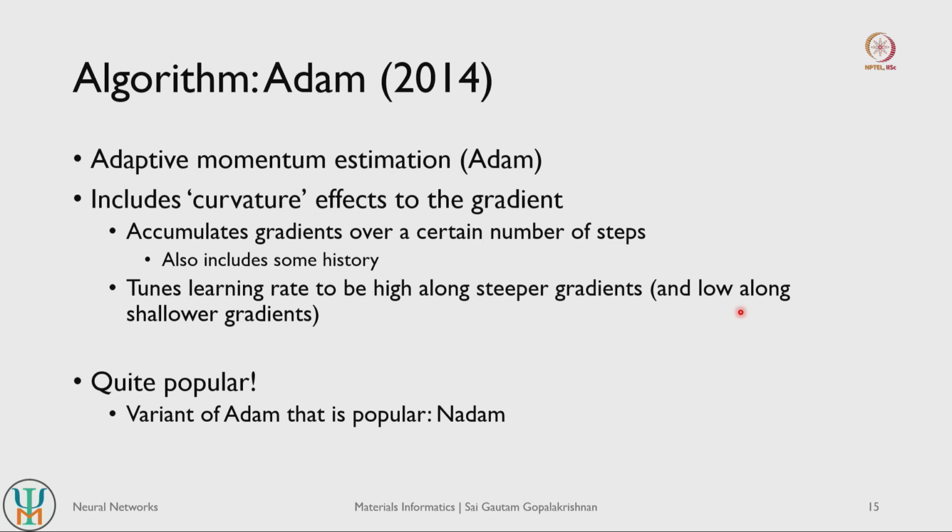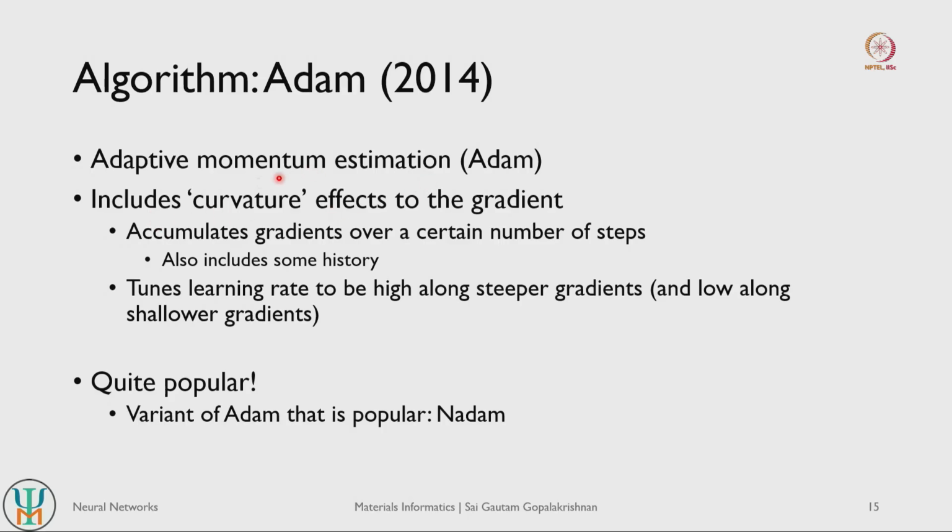Momentum optimization was the go-to algorithm till the early 2000s until Adam came in and changed the scenario. So Adam was basically developed around the mid 2010s, so 2014, and Adam refers to adaptive momentum estimation. So how does Adam work?